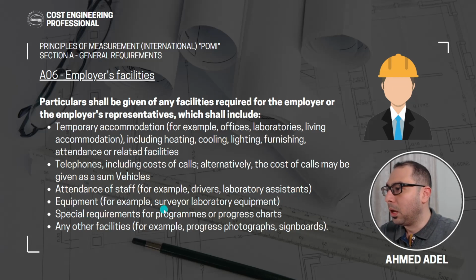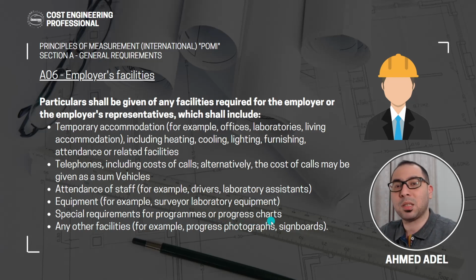Equipment, for example, surveyor. These are things related to the employer, guys, not to the contractor. Okay? So attendance of staff, for example, drivers or laboratory assistants, if the employer wants to do some tests in a laboratory or something like that. Equipment, for example, surveyor laboratory equipment. Then special requirements for programs or progress charts.